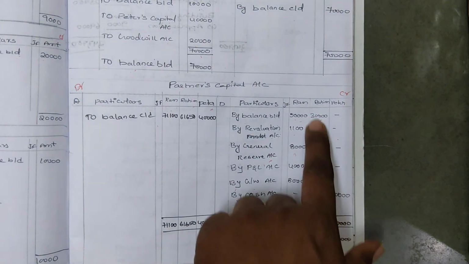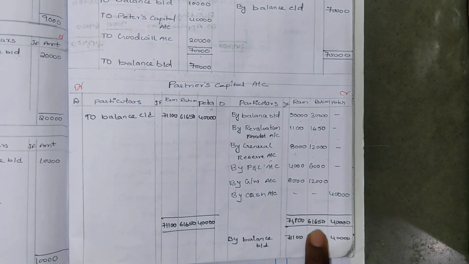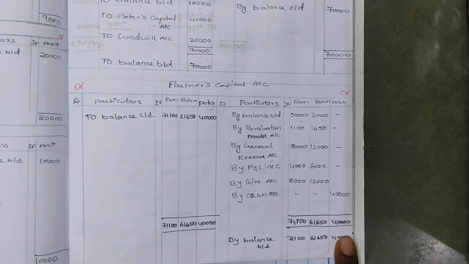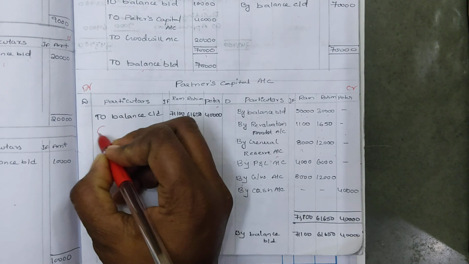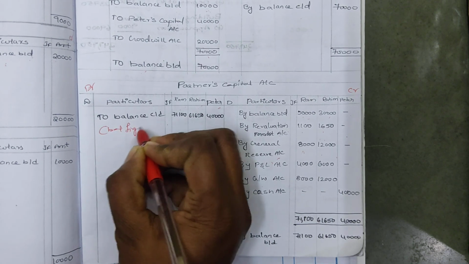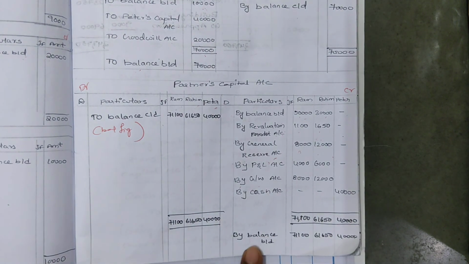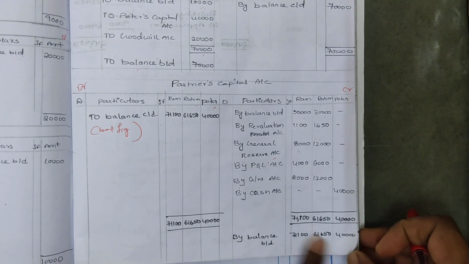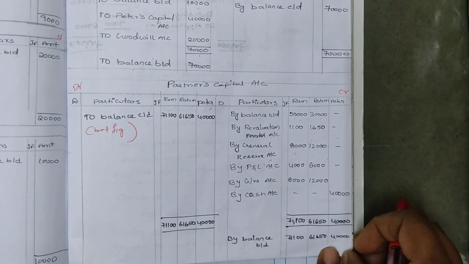In case of Rahim, 30,000, 1650, 12,000, 6,000, 12,000. Total is 61,650. And Peter is 40,000. So the same amounts will be the balance carried down. This is a balance figure, and these are the new capitals. Next, by balance brought down we have to write it: 71,100, 61,650 and 40,000. The balance carried down will be the balance brought down.